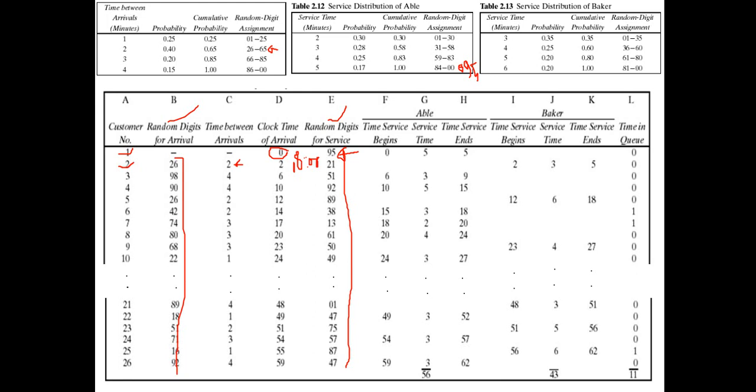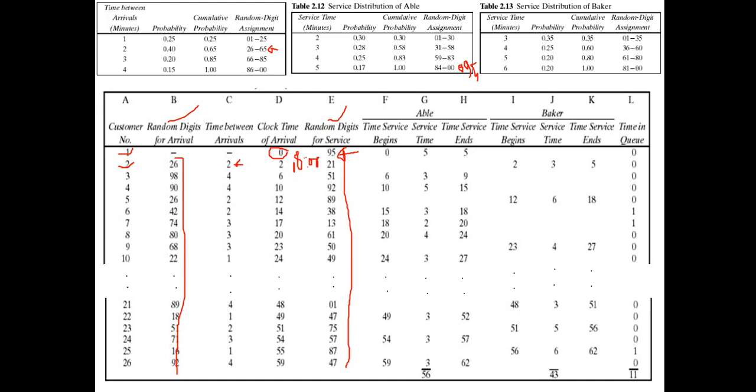That means the customer arrives 2 minutes after the arrival of the first customer. The first customer arrived at 0, so 0 plus 2, the arrival time of the second customer is 2. When he comes, he finds the first server, Able, busy serving the first customer, and he will become free at clock time 5.